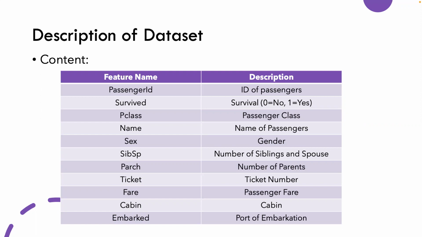Pclass is passenger class. There are three classes: first class, second class, third class. Then name of the passenger, gender, age, number of siblings and spouses, number of parents and children, ticket number, passenger fare, cabin, and port of embarkation.